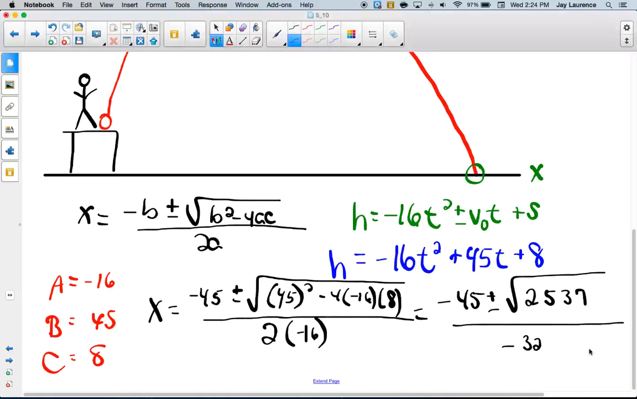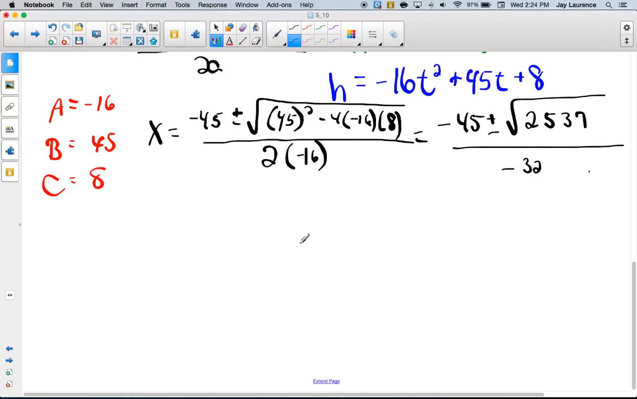So I found that x is going to equal, I got a negative answer, but I'm throwing it away as an extraneous root, 2.98 seconds. Now, that's not the exact answer. That, of course, is rounded.